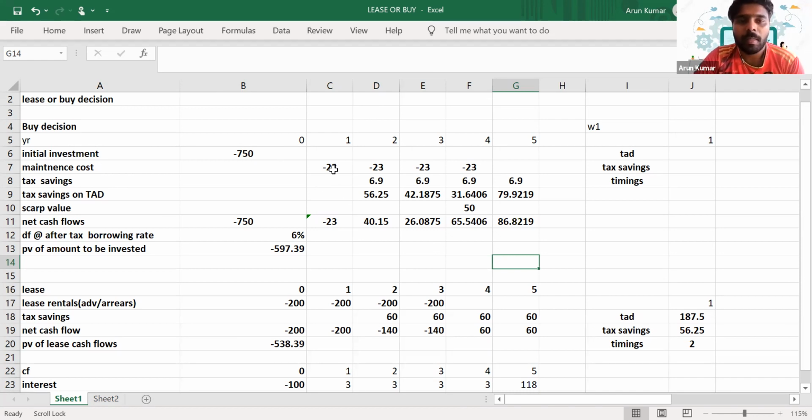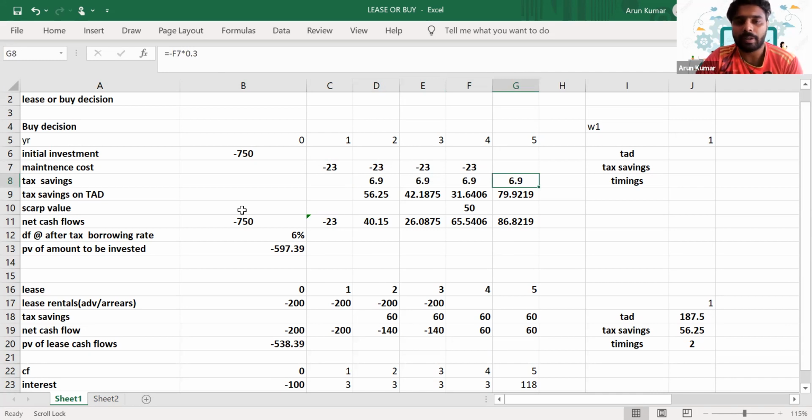Assume that 23 is the maintenance cost. I have considered the maintenance cost of 23 because since we have purchased this asset, we have to incur the maintenance cost, right? Then on this maintenance cost, since it's an expense, we can get tax savings. It will be 30% of 23. So you'll get the tax savings of 30% from year 2 to year 5.